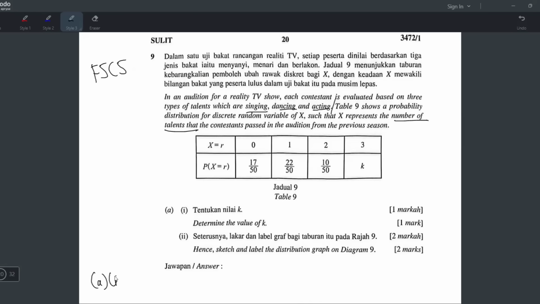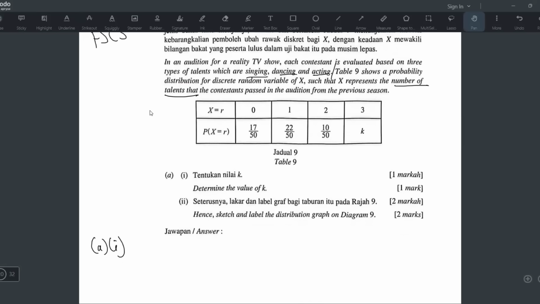Very easy. This is under binomial by the way. Binomial distribution. Yeah, so we will not be using the Z score table for this because this is binomial. We will only use the Z score table when you see the word normal here. But this is not a normal distribution.